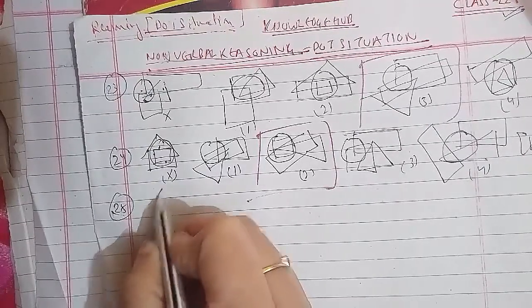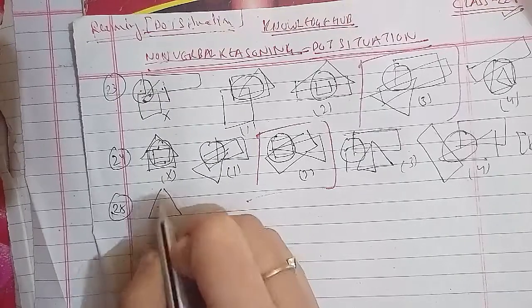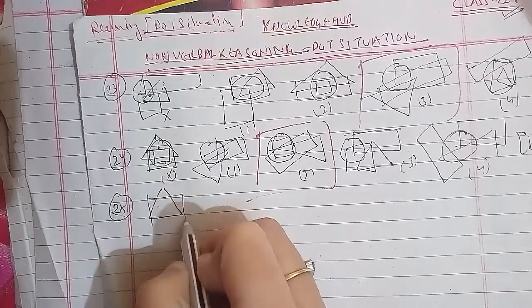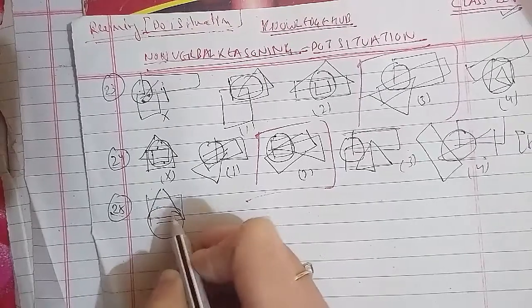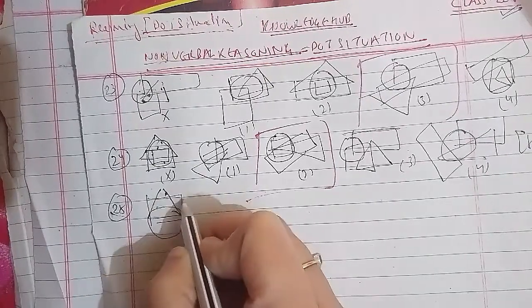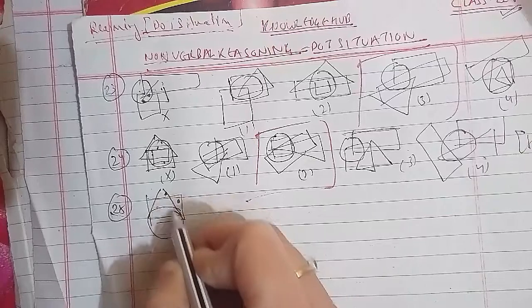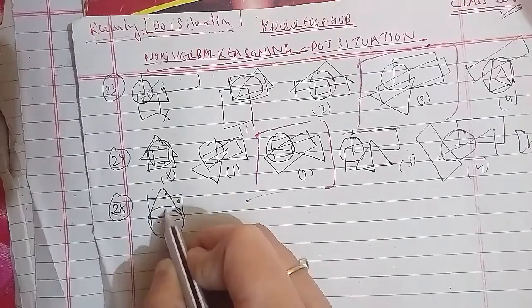So this is representing like this. One dot is here, and one dot is here.